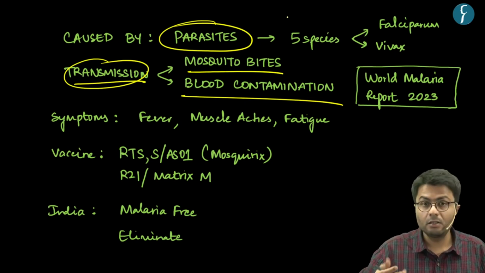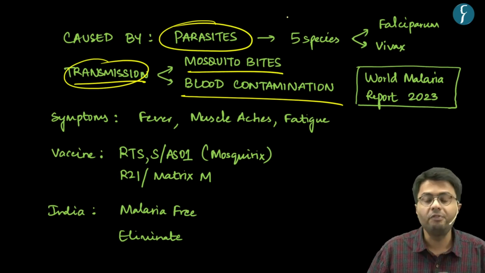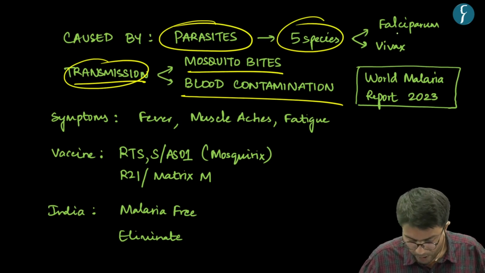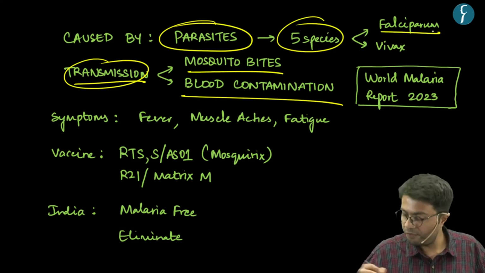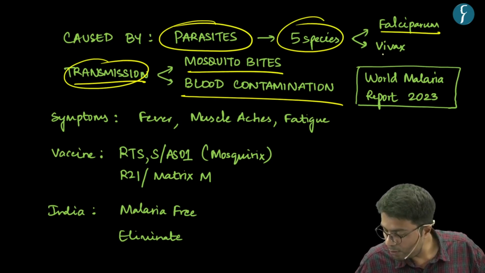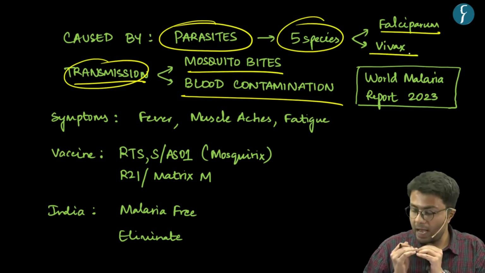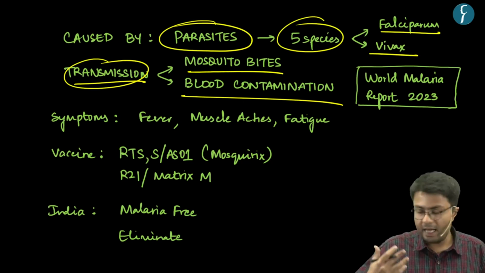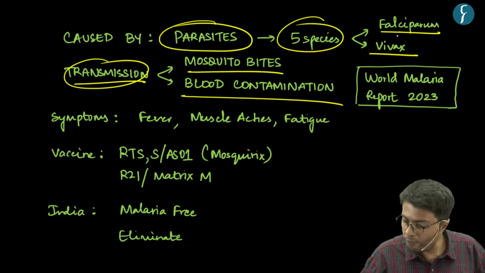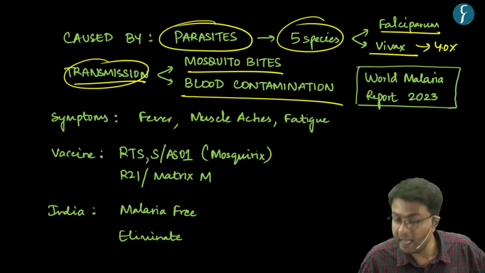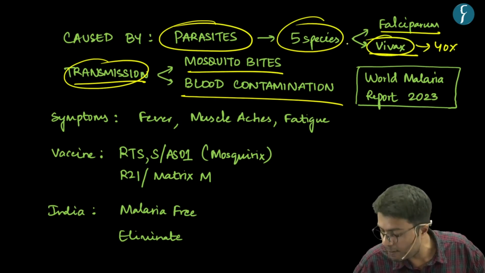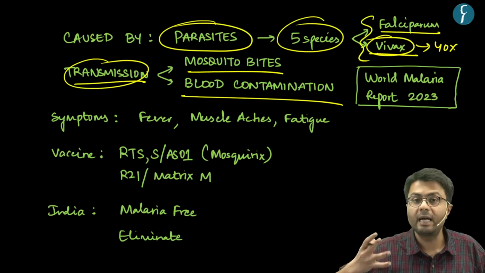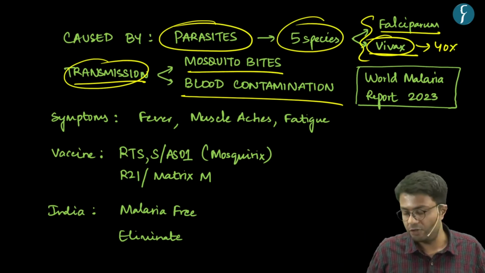Now, the causing parasites are of 5 different species. Among these 5 species, Plasmodium falciparum as well as Plasmodium vivax are the highest causing parasites which result in malaria. As far as India is concerned, over 40% of malarial cases can be attributed solely to the vivax parasite. Hence, you can understand the load of these two parasites in terms of causing malarial infections.